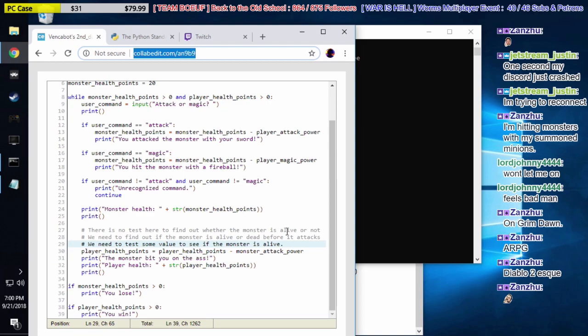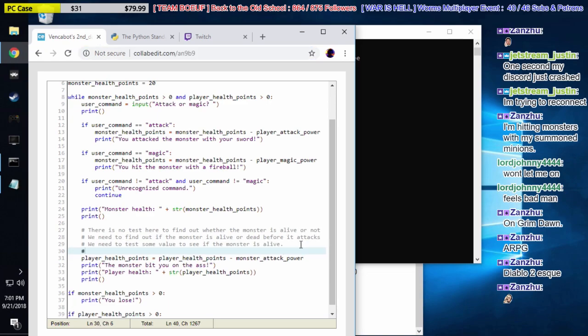We were testing. We have to test the value to see whether, if we attack the monster, he's dead or not, right? Right. So I'm going to go to line 30. I'm going to say, basically, the monster should only get a turn if it's alive. That's what we're trying to do here.